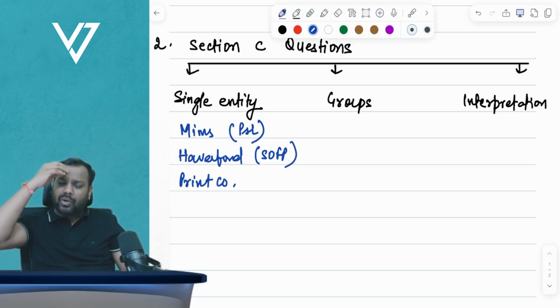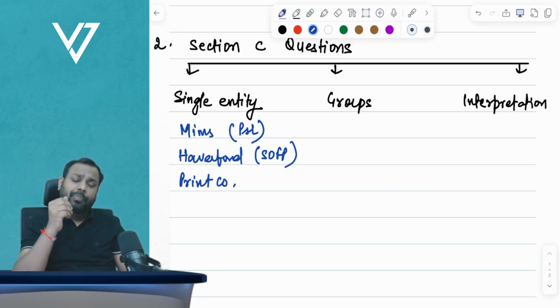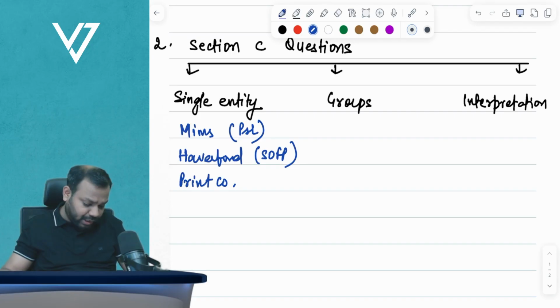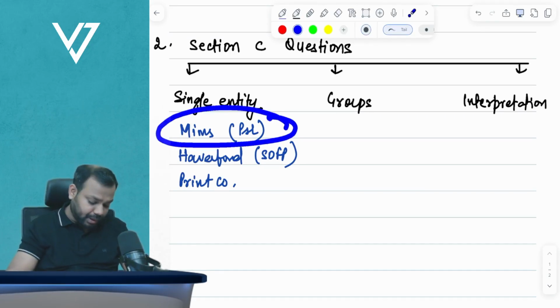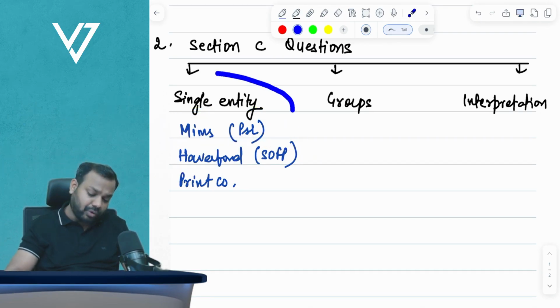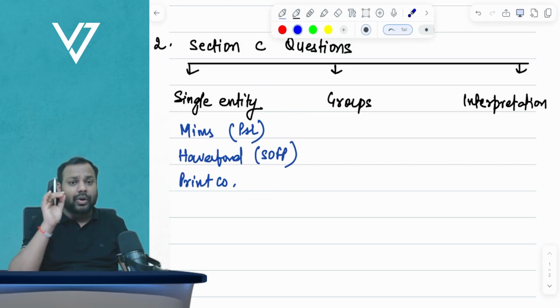SOFP we have to prepare in all the questions, but from a performance point of view, either they will ask you to prepare P and L, or they will ask you to prepare a statement of adjusted profits. Now, if you see this question, they will ask you to prepare P and L. Now, in Haverford company, they will ask you to prepare a statement of adjusted profits. Okay, so I recommend all of you to solve at least these three questions for single entity, and they have really good adjustments.